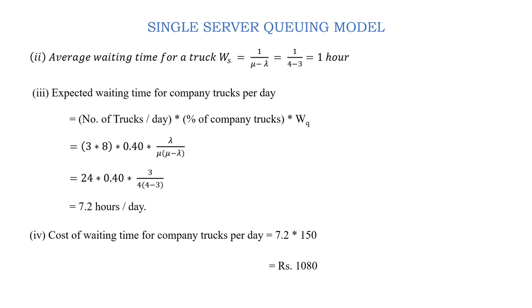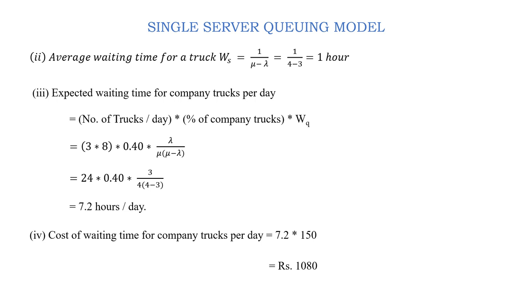But here the complaint is about the waiting time of the transportation provider's trucks, and that cost is important. So as the mean arrival rate is 3, now we have to find out the expected waiting time for company trucks per day in queue.